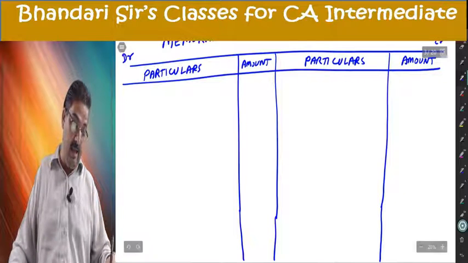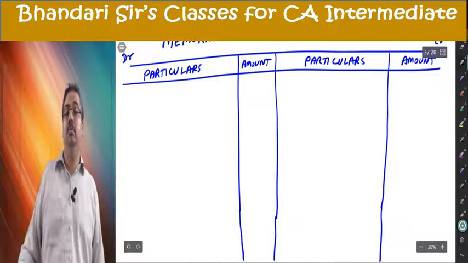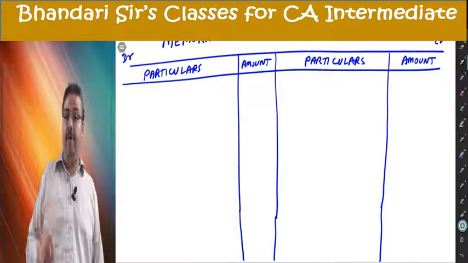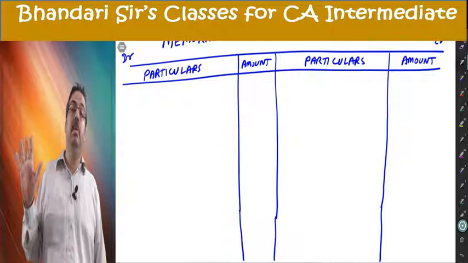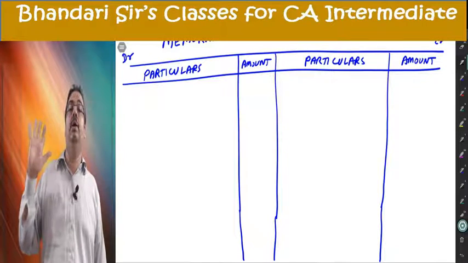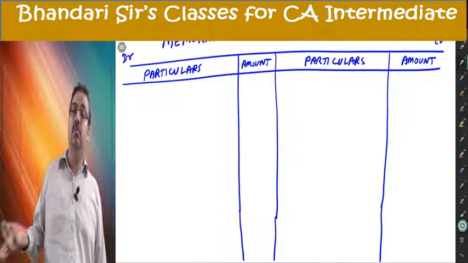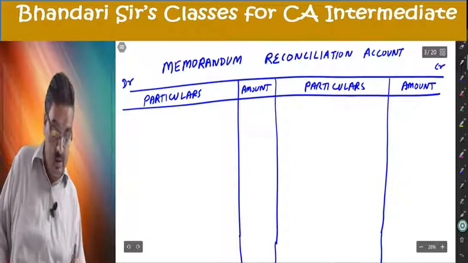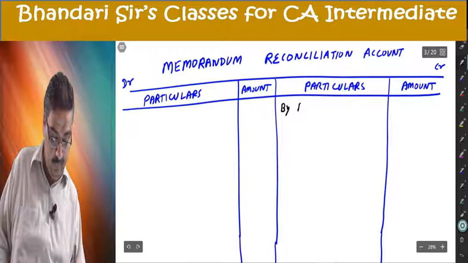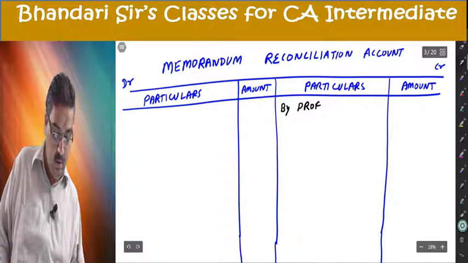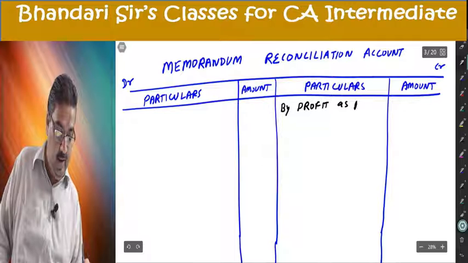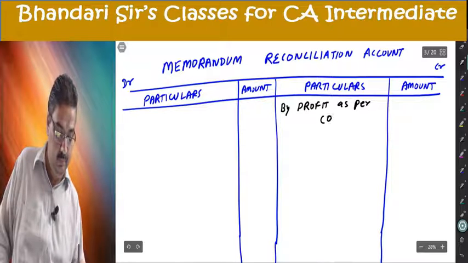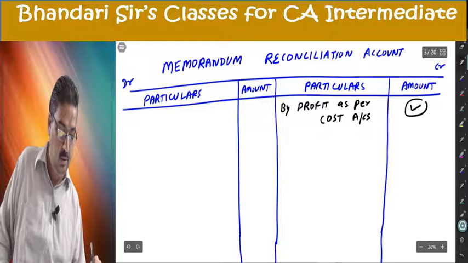I will have the base, cost accounting. My starting profit will be cost accounting. Everything will be based on cost accounting, and balancing figure will be financial accounting. Profit is having credit balance by profit as per cost accounts.